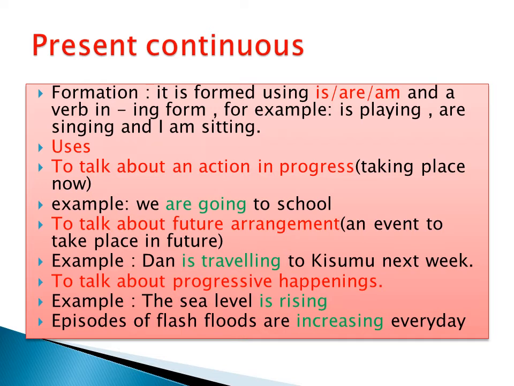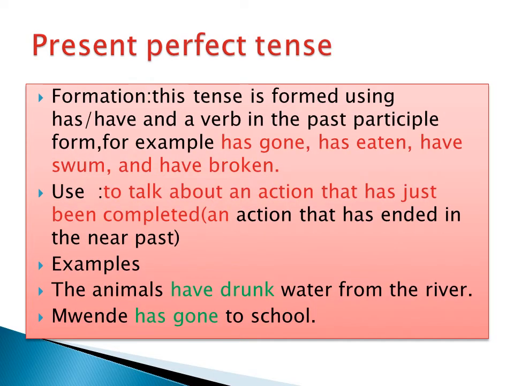To talk about progressive happenings: the sea level is rising. It is a progressive happening, something that is progressing, going on. Episodes of flash floods are increasing every day.